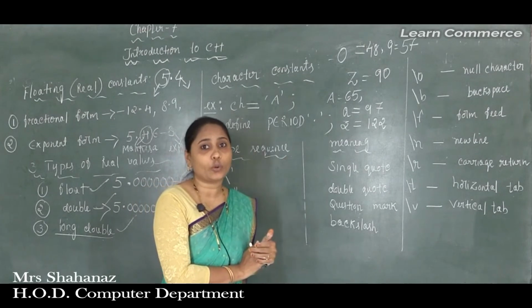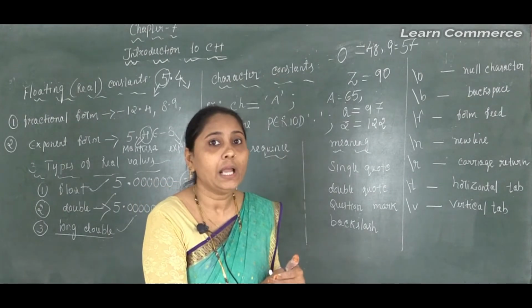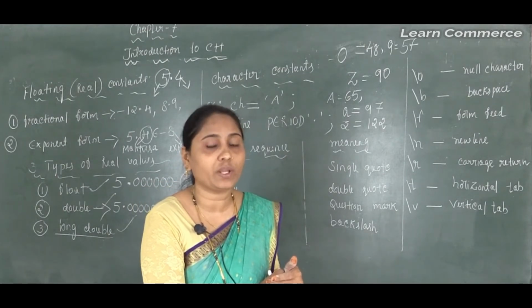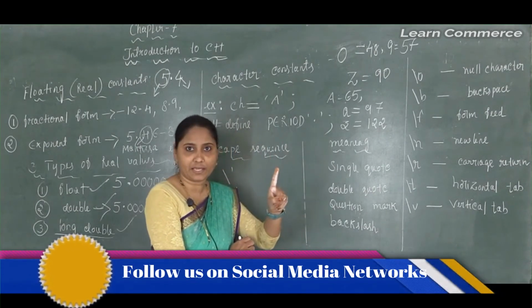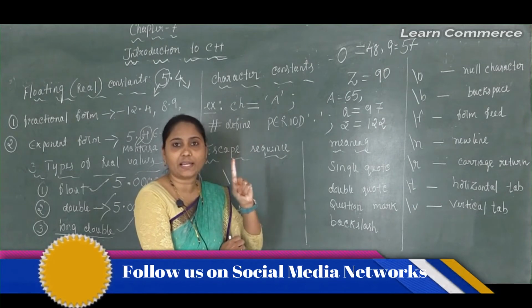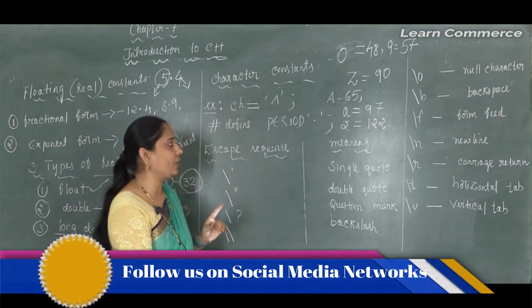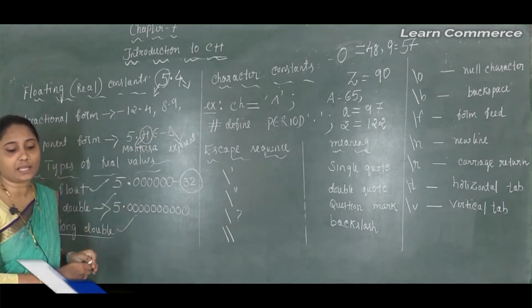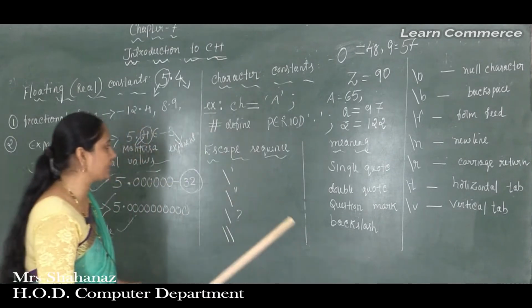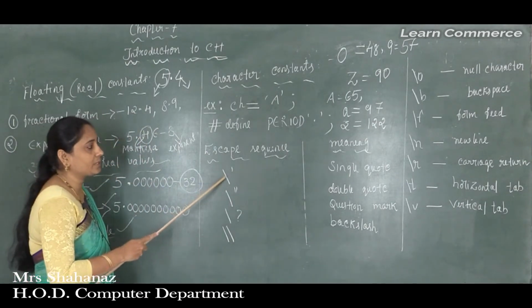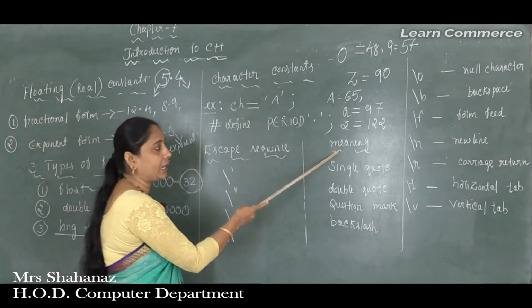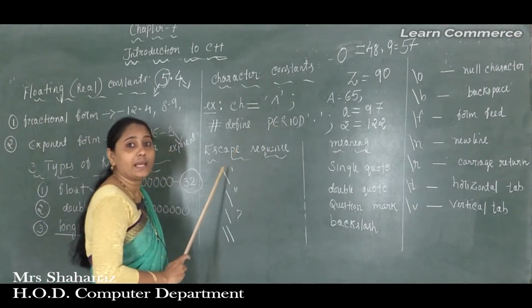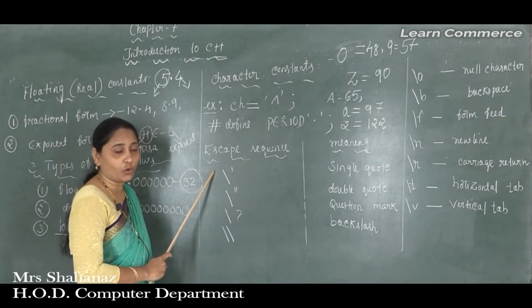So what about the storage space they need? If you are using any type of escape sequence character, it takes 1 byte of space, and 1 byte is equal to 8 bits. Now let's see what characters are called escape sequence characters. The first column shows the escape sequence, and the second shows the meaning of the escape sequence characters.